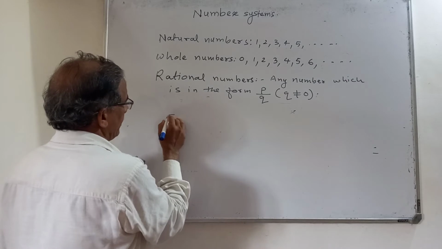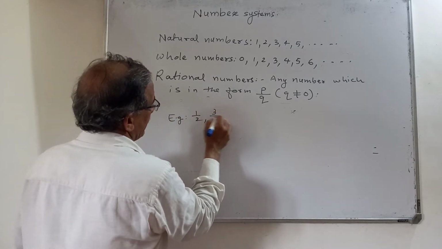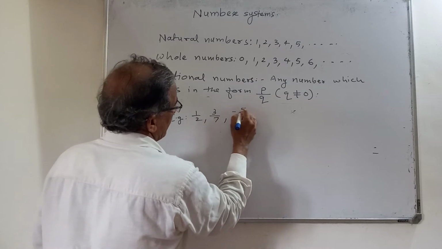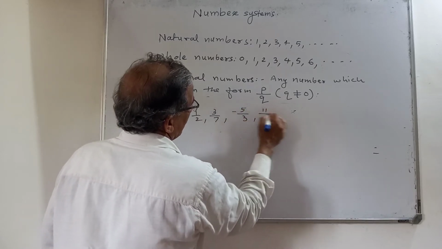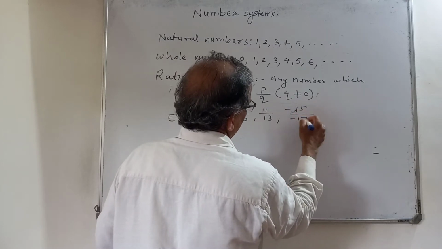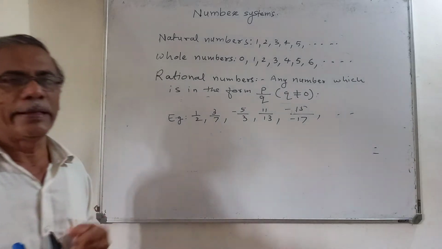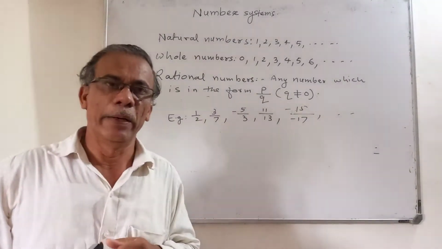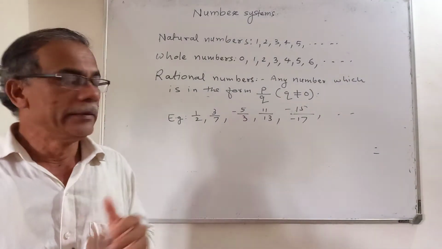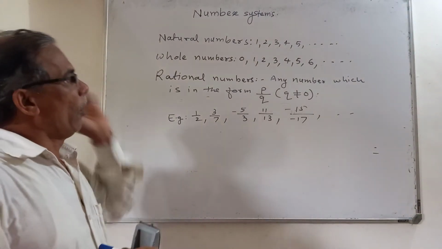So we are having so many rational numbers. For example, 1 by 2, 3 by 7, minus 5 by 3, 11 by 13, minus 15 upon minus 17. So like this, you can write so many rational numbers. Now coming to the important point, say all these numbers.